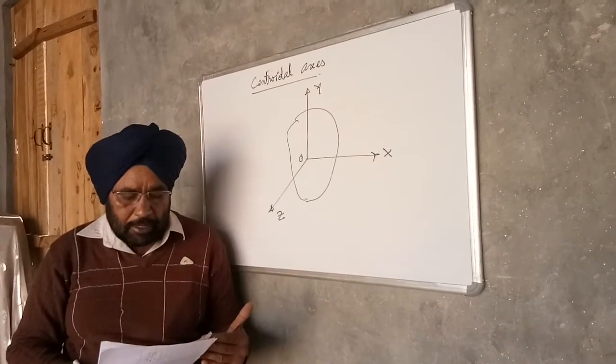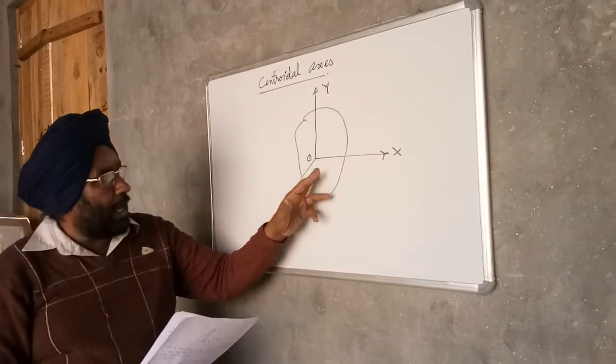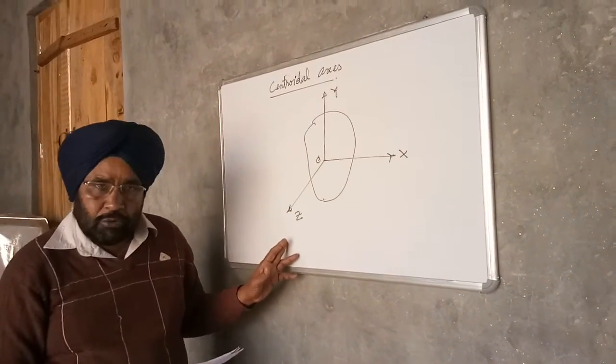They are mutually perpendicular to each other. So in the figure, OX, OY and OZ are centroidal axes.